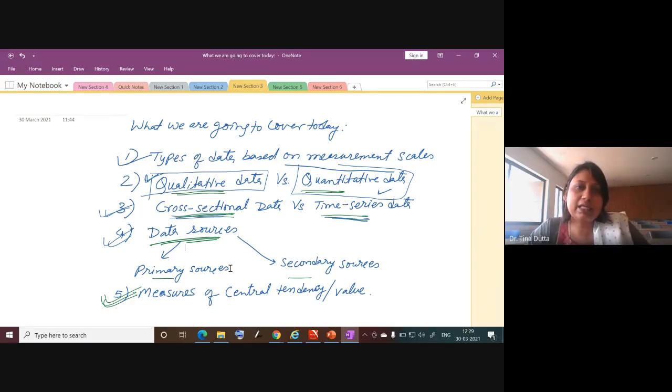But if I have applied a very good sampling method and collected a very good data set, I have a choice: I can publish that data so that others might also use it. Suppose there are other researchers here who want to use the same data to study some other parameters. In that case, they can use my data.